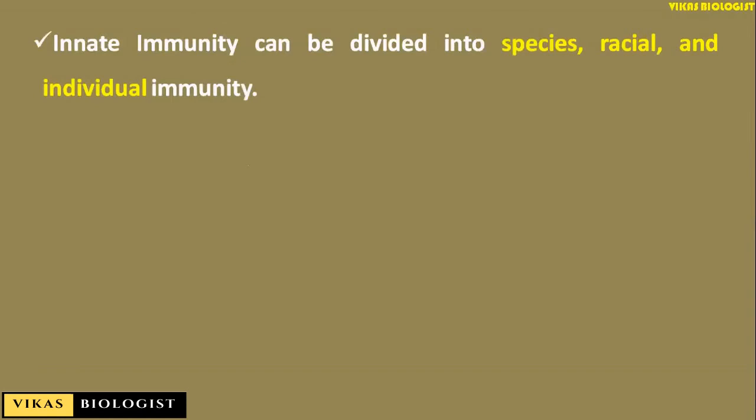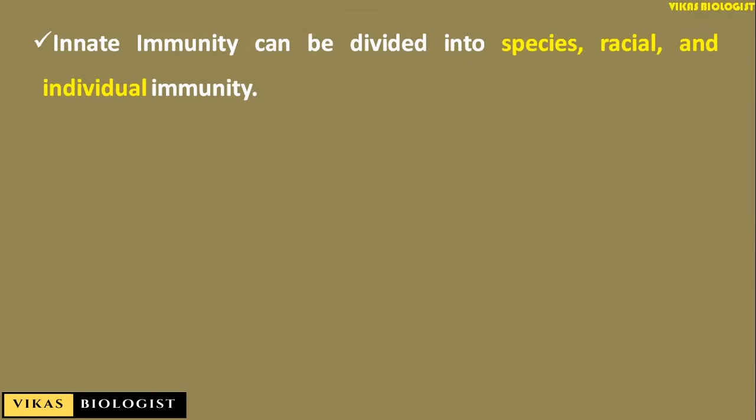Innate immunity can be classified into species, racial, and individual immunity. In the species immunity, a disease affecting one species does not affect the other species. Like the human diseases, sometimes they may not be affecting the animals, and animal diseases, sometimes they are not affecting the humans. Racial immunity, on the other hand, is in which various races show difference in their resistance to certain infectious diseases. And in the individual immunity, some individuals of a race experience fewer or less severe infection than the other individuals.